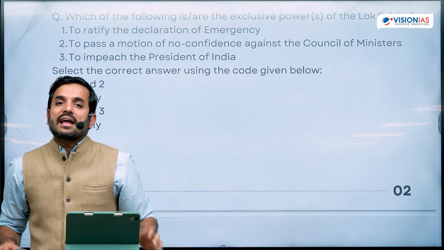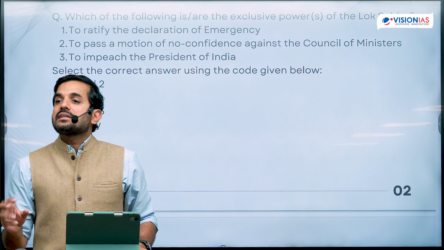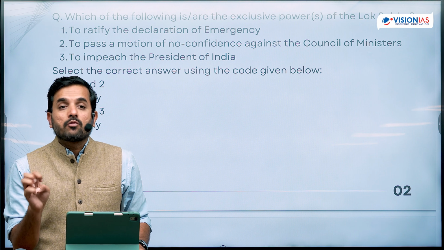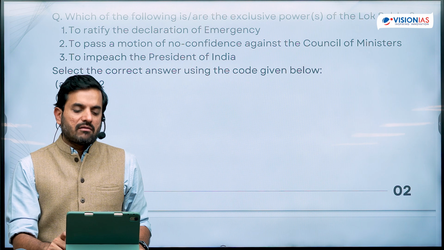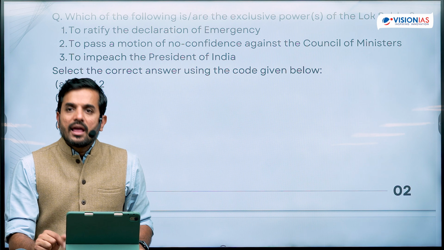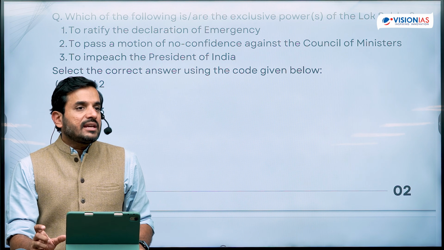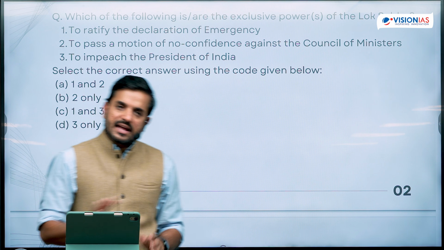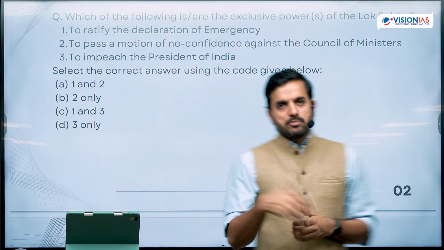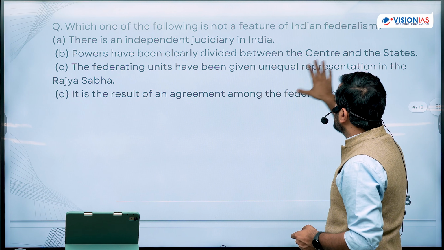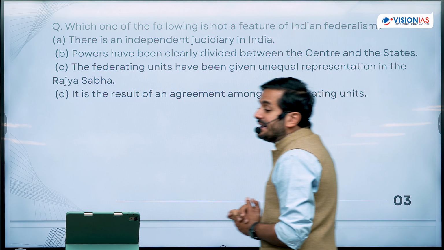Now, what is the lesson that I need to draw from here? That UPSC tends to focus on those areas where they want you to know what are the exclusive powers of Lok Sabha, what are the exclusive powers of the Rajya Sabha, as well as what are the provisions on which the Lok Sabha and the Rajya Sabha have equal powers as well. Now, let's move on to the next question. The third question is: which of the following is not a feature of Indian federalism?